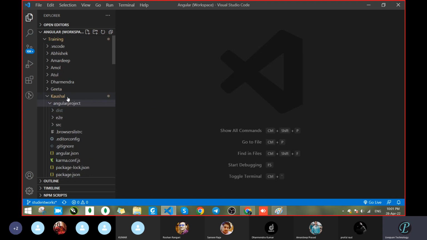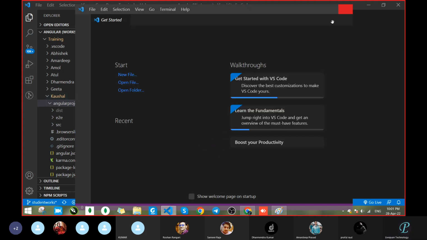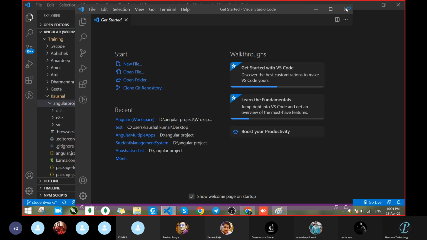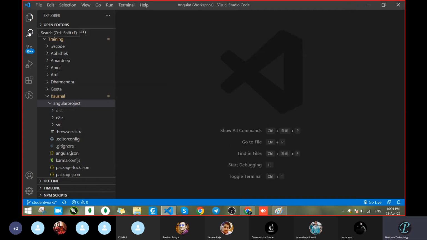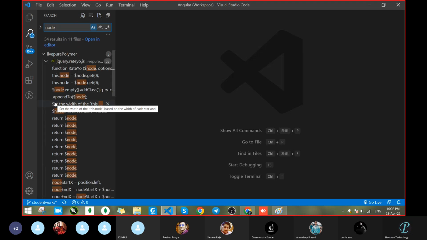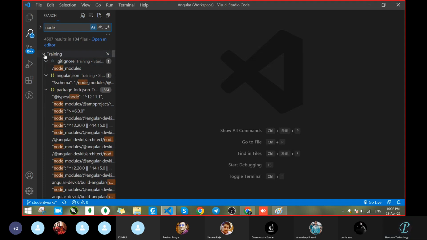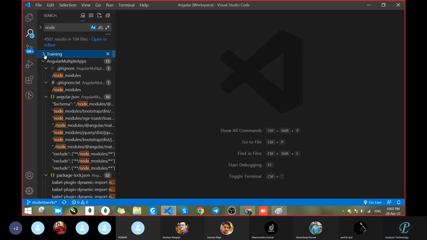Where is the node modules? Let me search. Control Shift and N. Oh, it is opening a new tab. Let me search globally. NODE, node. That is also fine. Oh, it went into the other application. Let it be.